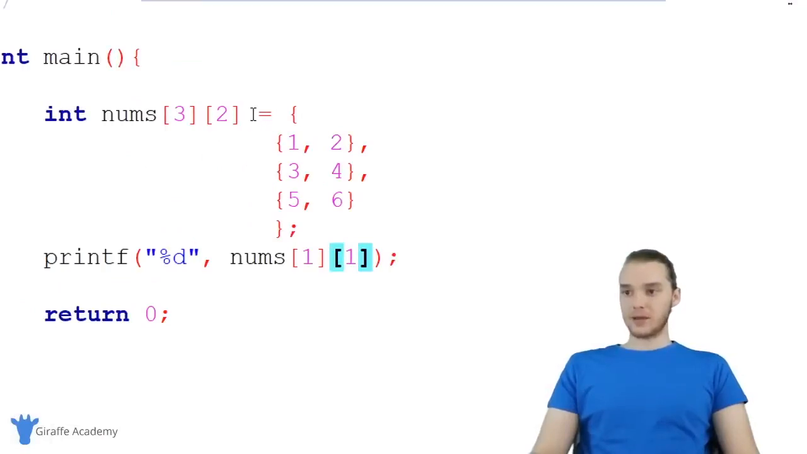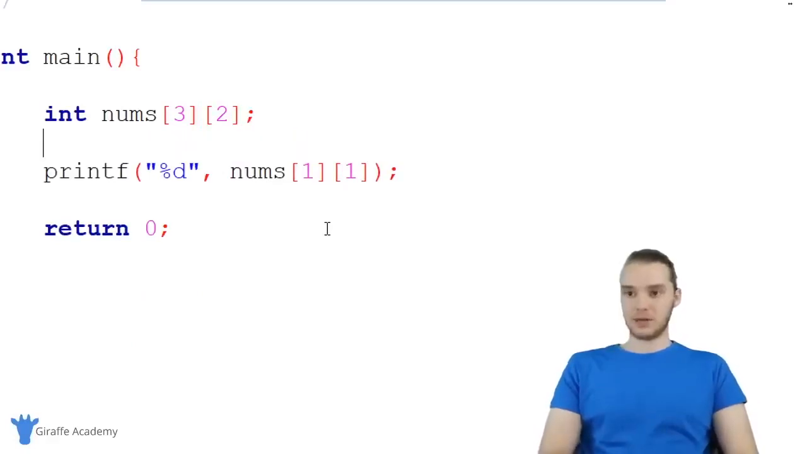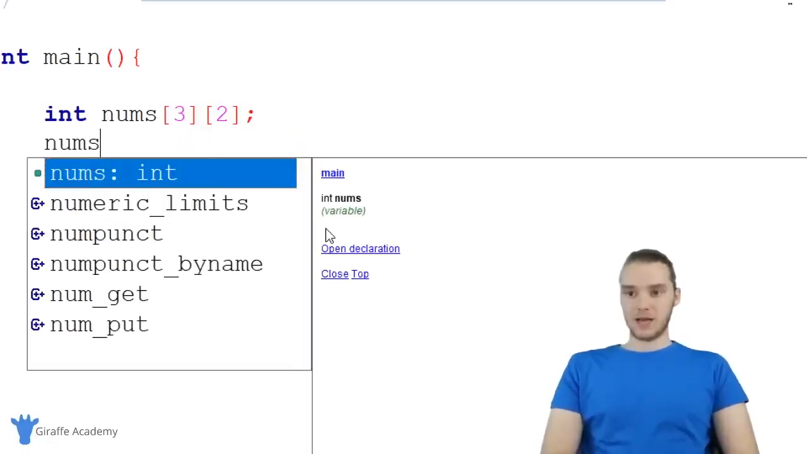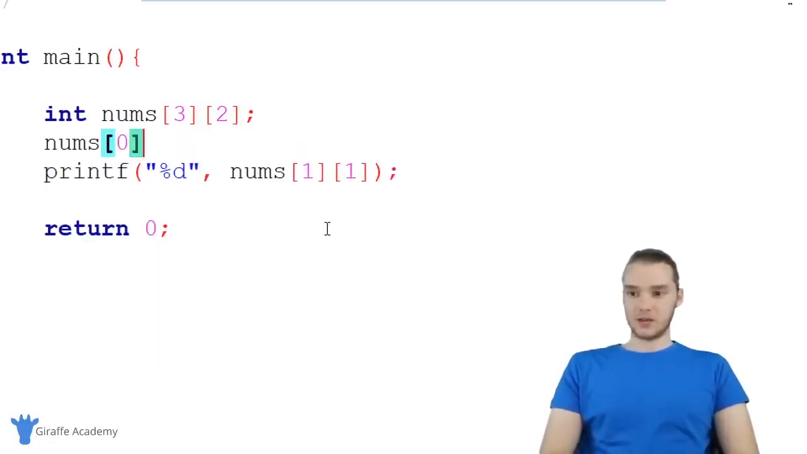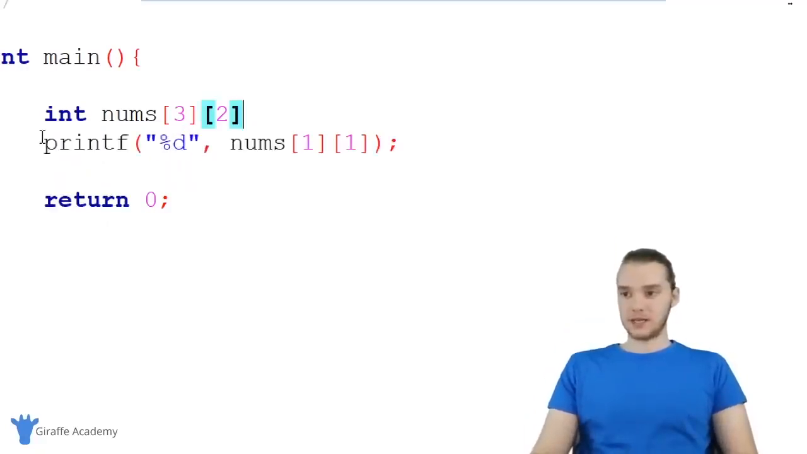And I also just want to point out that if I didn't want to give this an initial value, I could just put a semicolon here, and I could manually define each index location. So I could say 0, 0 is equal to 7 or something. I don't have to give it a value right up front, although in our case, let's just do that because it's a lot easier.